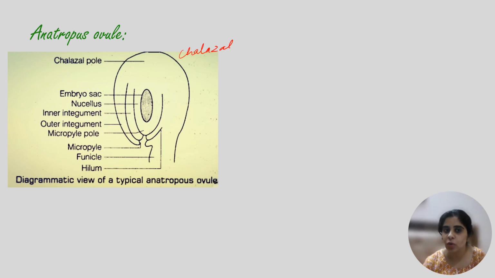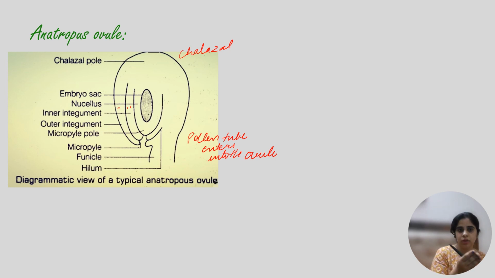And from the micropyle end beta, pollen tube enters into the ovule. These two layers are the outer layers of the ovule, known as inner integument. अंदर वाली लेयर को क्या कहेंगे, inner integument, and the outer integument is the outer layer.